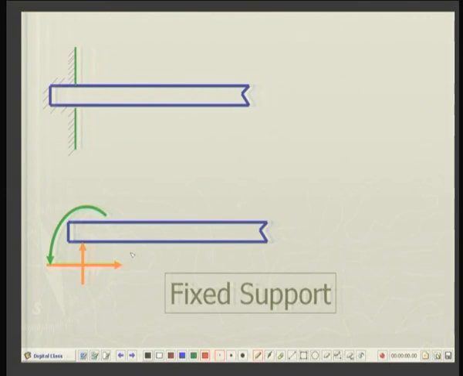On the other hand, if the beam is rigidly fixed into the wall, or it is welded to a heavy structure, or it is grouted in a suitable floor or a concrete beam, then three reactions are in general possible: a horizontal force, a vertical force, and a moment to resist any rotation of the beam. So, 1, 2, 3.